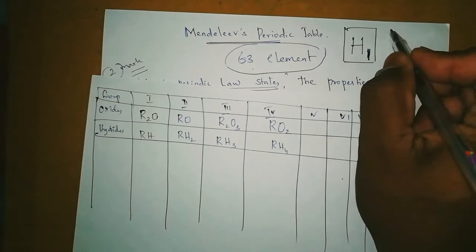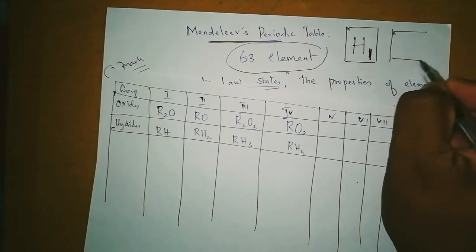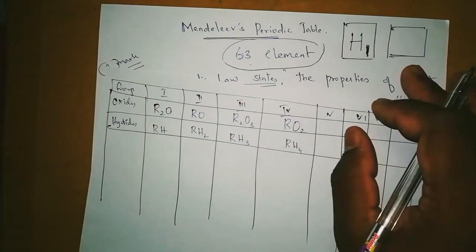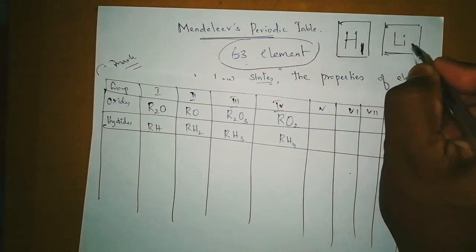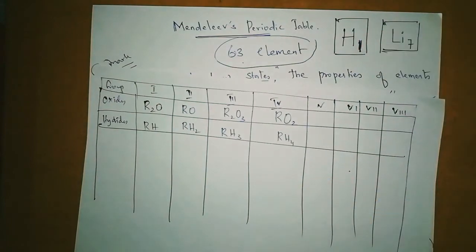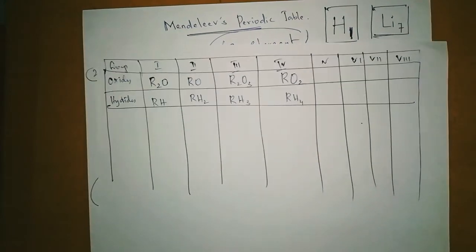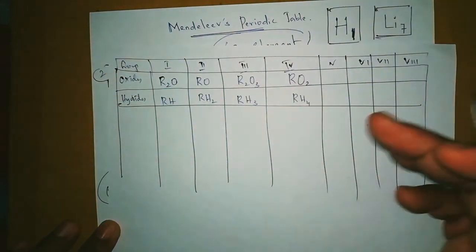Okay, and then in that time you don't have any noble gases, so helium I didn't write. You can write for lithium atomic mass 7. Like that he made a flashcard, a small card, then he put all these cards in the boxes. How did we do it? For example,